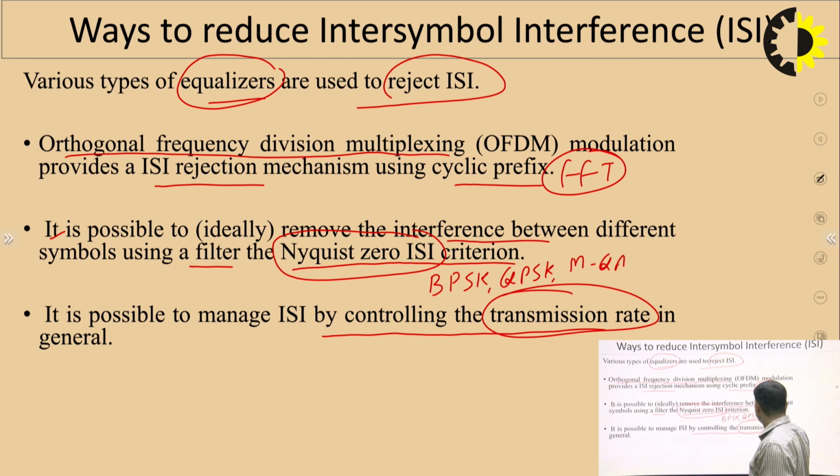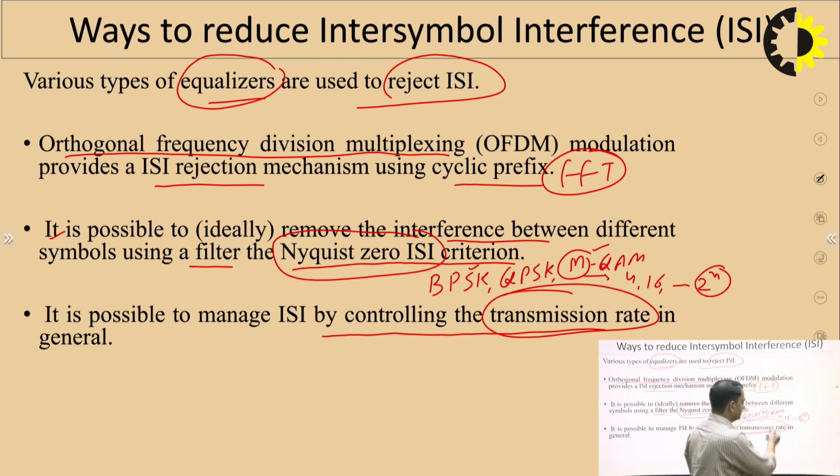or MQAM. If we have a very bad channel condition, in that case we will use BPSK kind of modulation techniques. If the channel condition is perfect, then we can use M-ary modulation. M can be 4, 16, that is 2 to the power n. Based on that we can use the different modulation techniques. Suppose M is equal to 16, in that case this is 2 to the power 4.